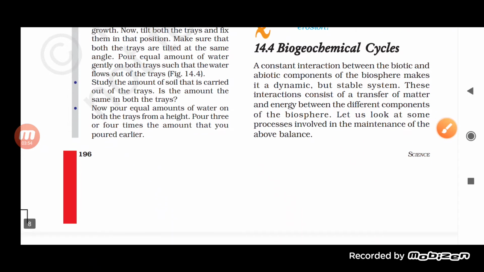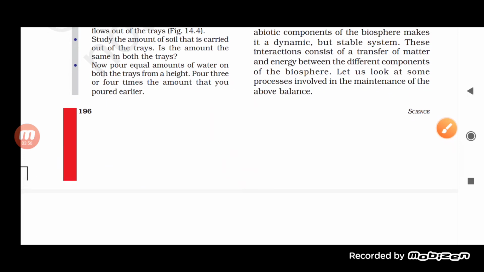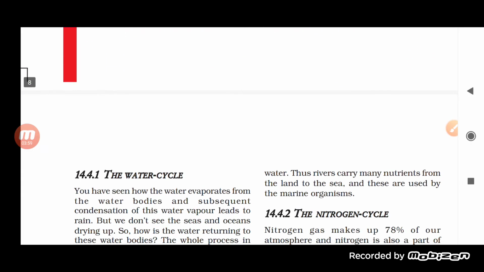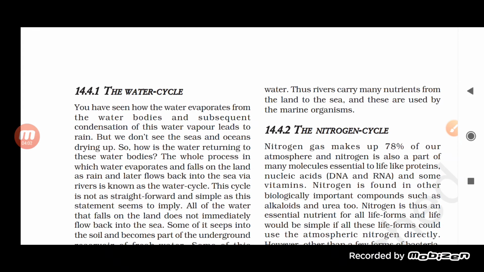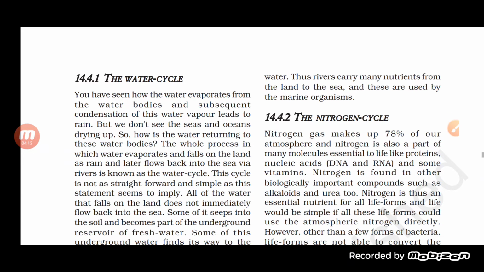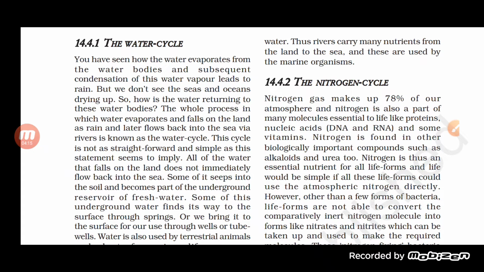Now let us see the different processes involved in this balance. The first cycle is the water cycle. Let us try to understand the water cycle. This is also a kind of biogeochemical cycle which is very common to us. In the water cycle, the water first evaporates, then it condenses, and finally it comes back to the earth's surface, or to the ocean, or to the water bodies again.